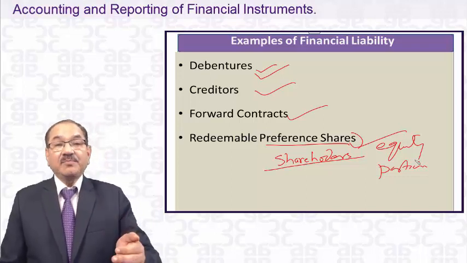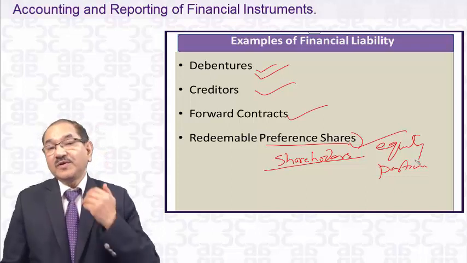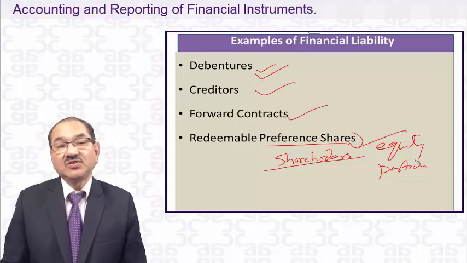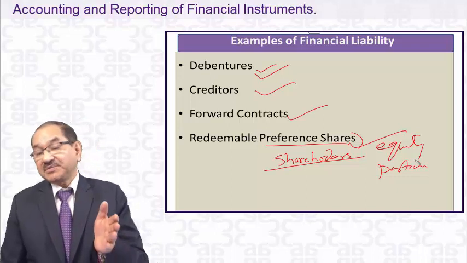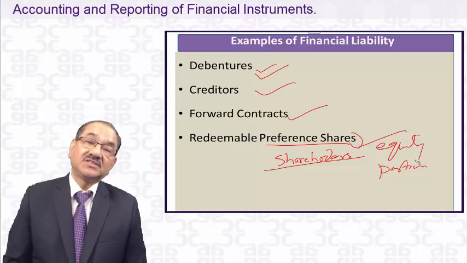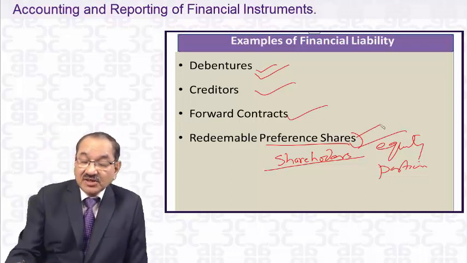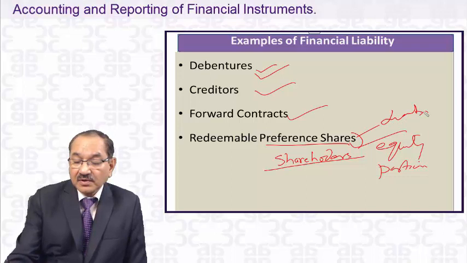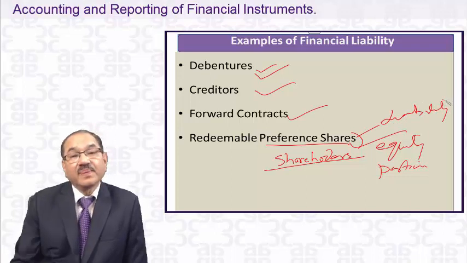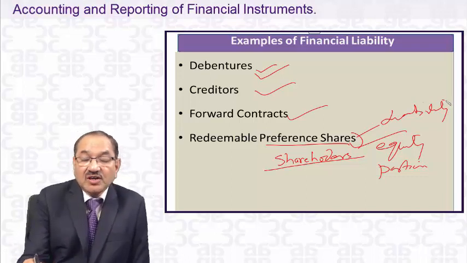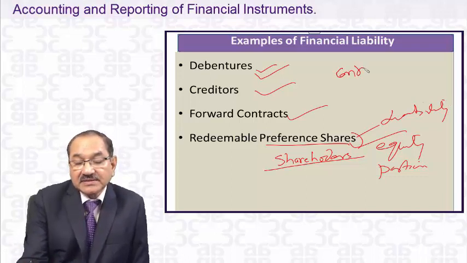The share capital will turn into a loan. You will have a change in the debt equity ratio, and there are subsequent more changes in the profit and loss statement also. So why is the redeemable preference share a liability? Why? Because the definition of the liability is, we say, a contractual obligation to deliver cash.